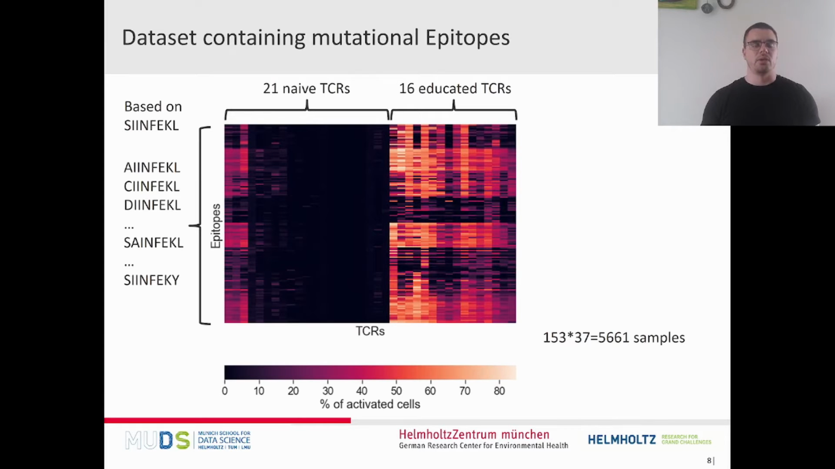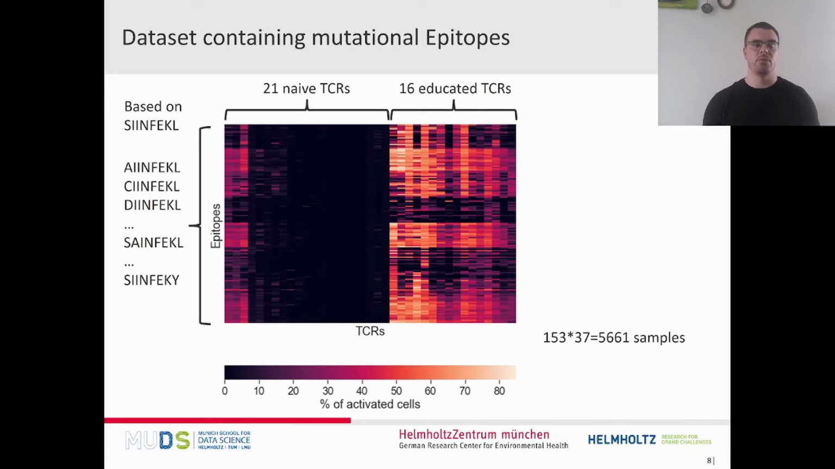Therefore, we used a novel dataset which contains 21 T-cell receptor sequences from a naive repertoire and 16 from an educated repertoire. Educated in this sense means that the mice have been previously exposed to the base epitope that we are studying. As a base epitope, we use the well-characterized epitope with the sequence SIINFEKL.